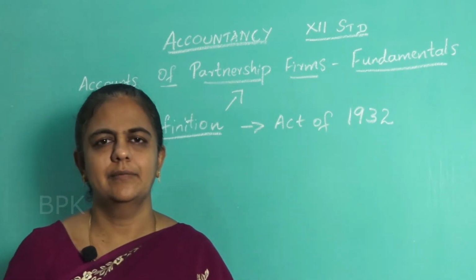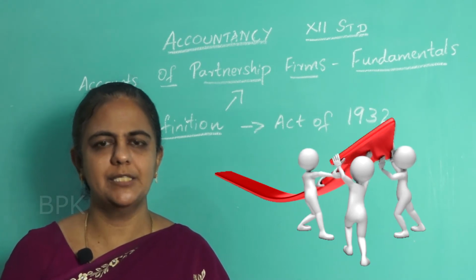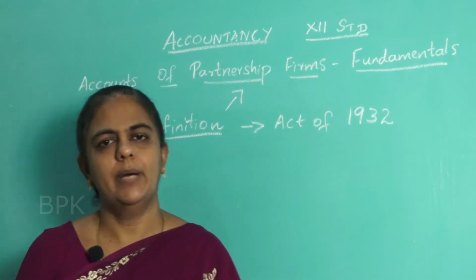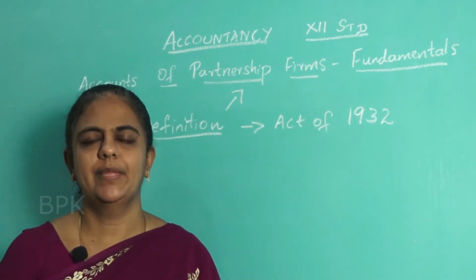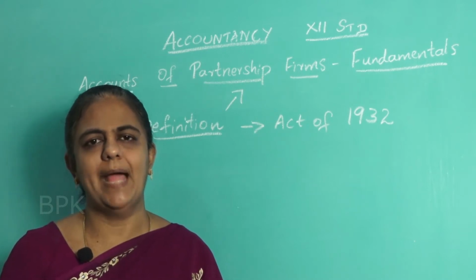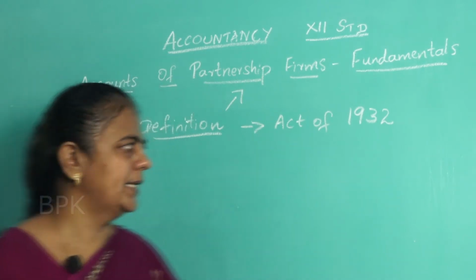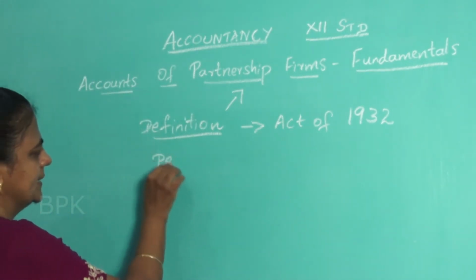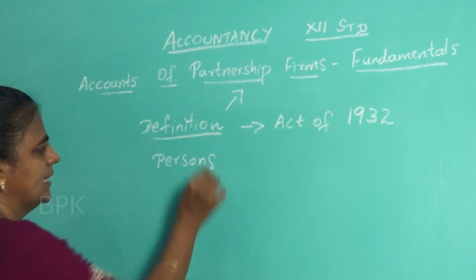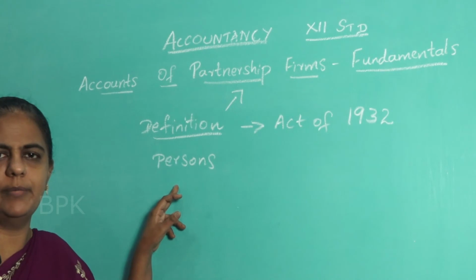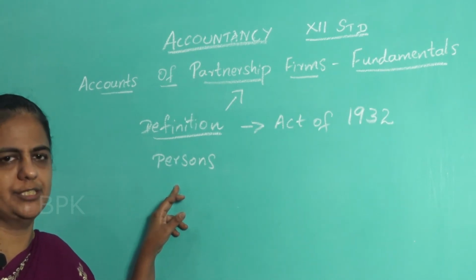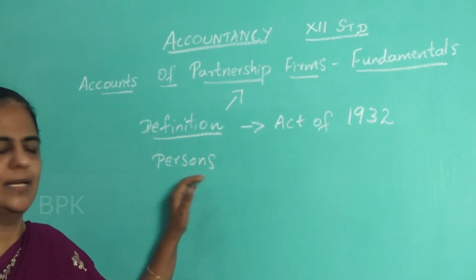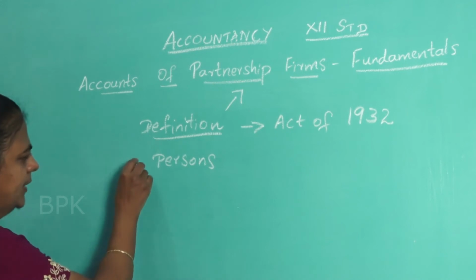Okay. What is partnership? Define partnership. It's a relationship between persons who have agreed to carry on business, who have agreed to share the profits of a business carried on by all or any of them acting for all. So that is the meaning. It is a relationship between persons. The first thing, it's plural persons, so it can't be one person. If it is one person alone, it becomes a sole trader form of organization. When it is persons, more than one, minimum two, then it is called what? Partnership.